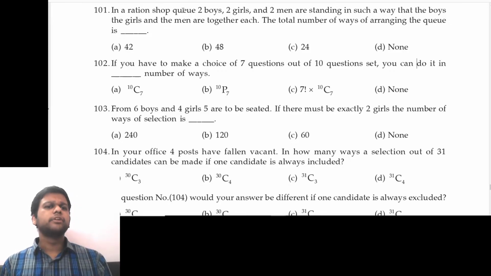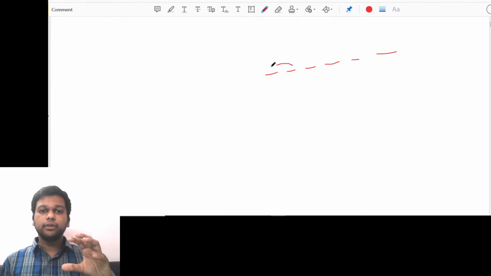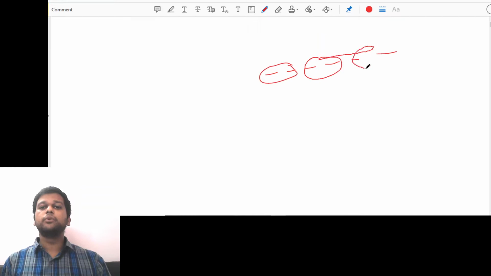In a ration shop queue, two boys, two girls, and two men are standing in such a way that the boys, the girls, and the men are together each. The total number of ways of arranging the queue is. Okay, so they're saying two boys, two girls, two men are standing. Fine. And two boys are together, two girls are together, two men are together each. That means we can make boxes. So there are three boxes in total.